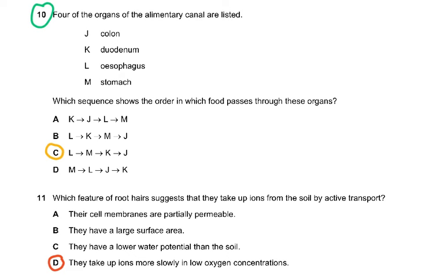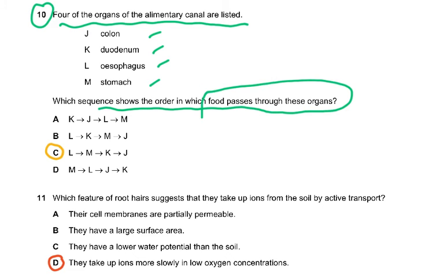And coming to question 10, four of the organs of the alimentary canal are listed: colon, duodenum, esophagus, stomach. Which sequence shows the order in which food passes through these organs? When you eat, food goes into your mouth, teeth chew the food, then it goes down the esophagus, then to the stomach. So esophagus would have to be first, L, then M, stomach, and then K, duodenum, which is the first part of the intestine, and then the colon, which is the large intestine. I'm sure everybody would get this correct, unless you have no clue what the digestive system is all about, which would be very sad.